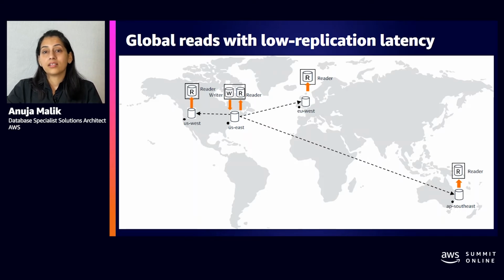And the benefit here is that A, I can improve the performance of my read-only workloads for my remote users, and B, I can also separate the reads and writes for my primary instance so that my writer has more bandwidth and therefore more resources and therefore better performance for my writer node. So this is more of a performance use case versus the disaster recovery use case.